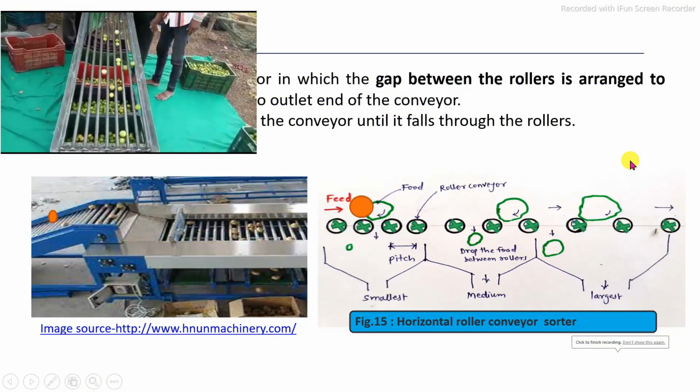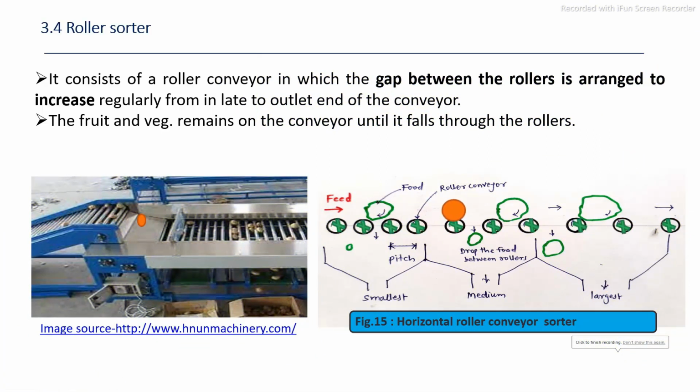The next one is the roller sorter. By using a roller conveyor system, the feed materials are separated on the basis of their size, in which the rollers, these are the rollers, the distance between the two rollers is called the pitch. The distance between the two rollers is changed with respect to the flow of the material on this roller conveyor system.